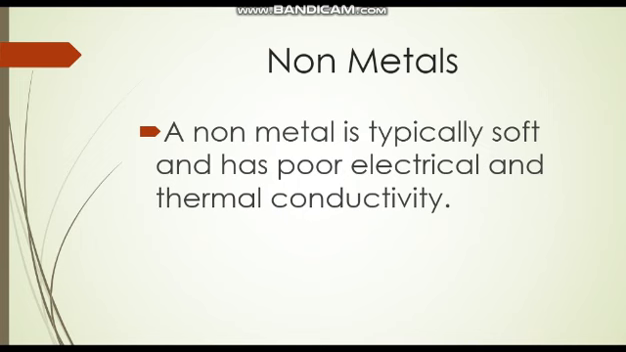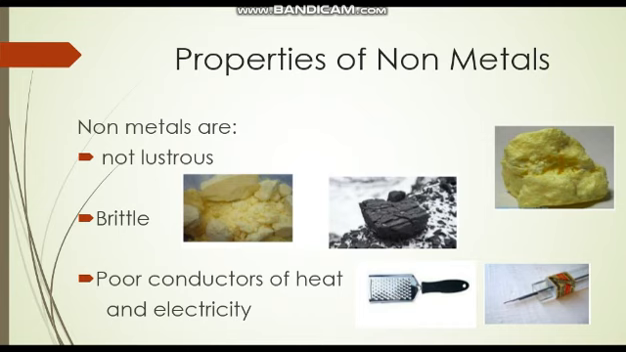Non-metals are not lustrous, which means they are dull. They are brittle. That is, they break easily, so they are not malleable and ductile like metals. They are poor conductors of heat. This means that they are used in making handles for cooking vessels. They don't conduct electricity, so they are good in making protective coverings for wires carrying electricity. Non-metals are not sonorous as compared to metals. They do not produce any ringing sound.